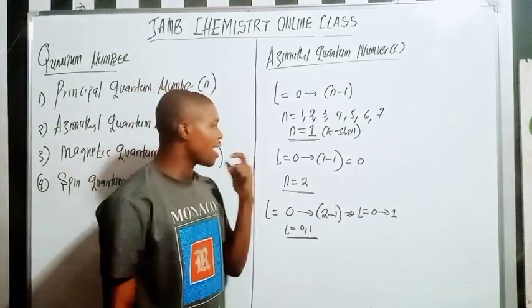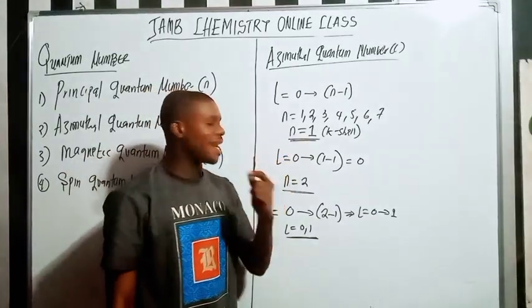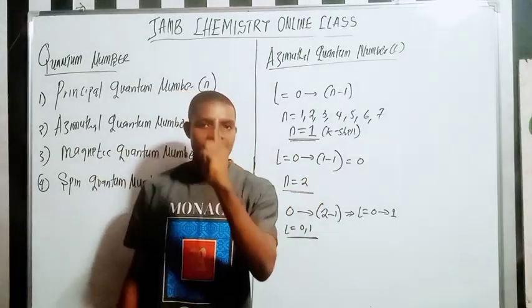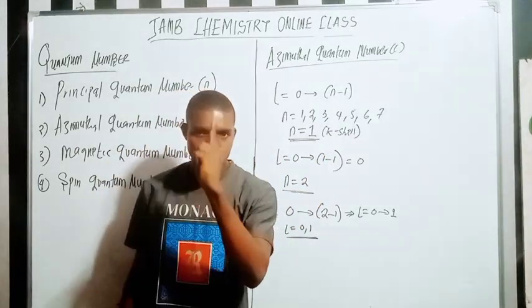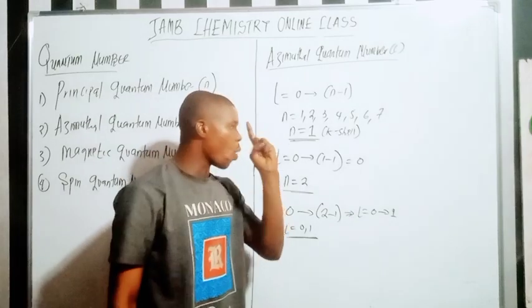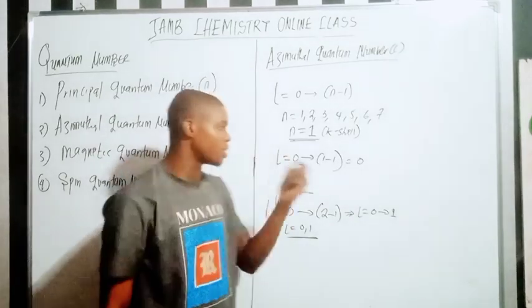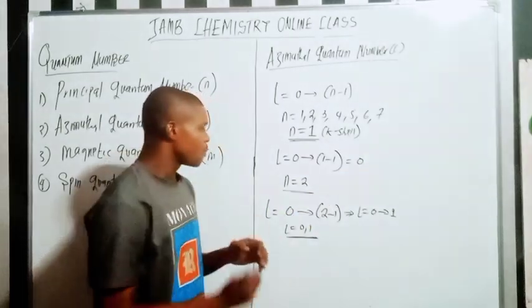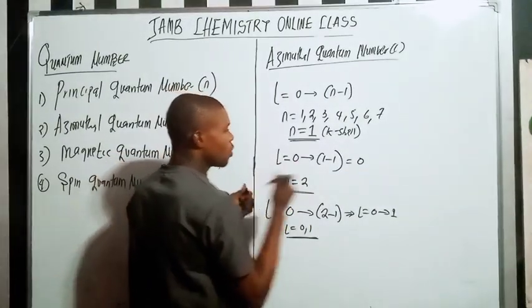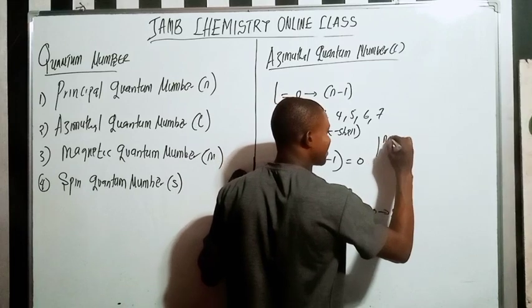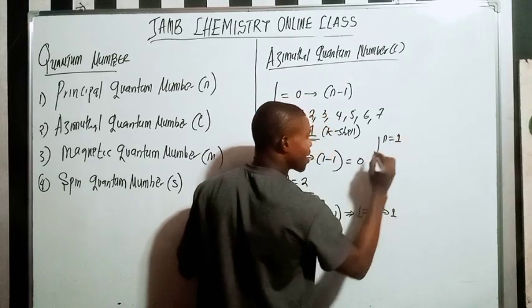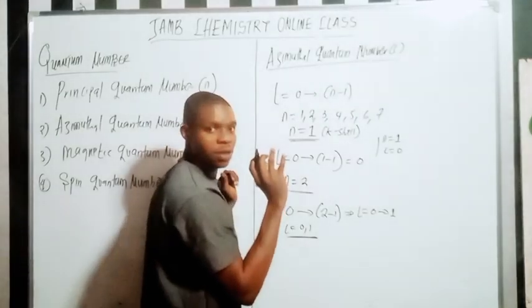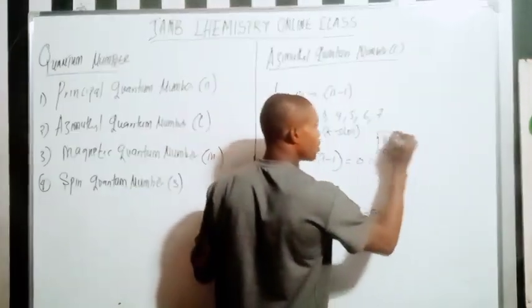On the other hand, my first energy level, the K shell, has only one azimuthal quantum number, which is 0. So if n equals 1, my L is 0.